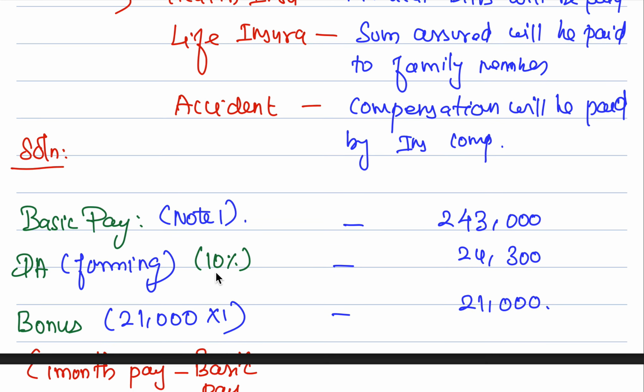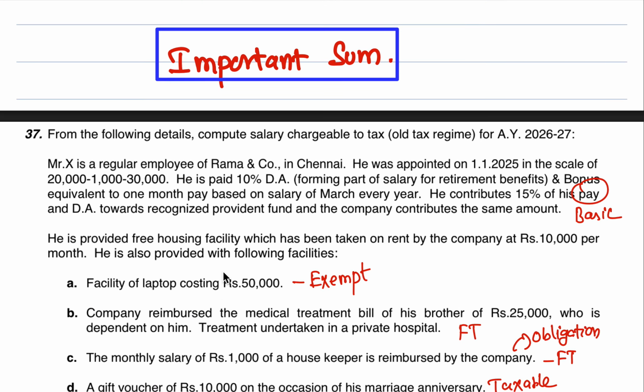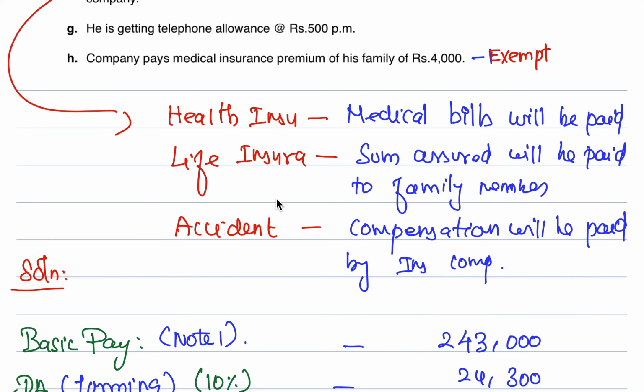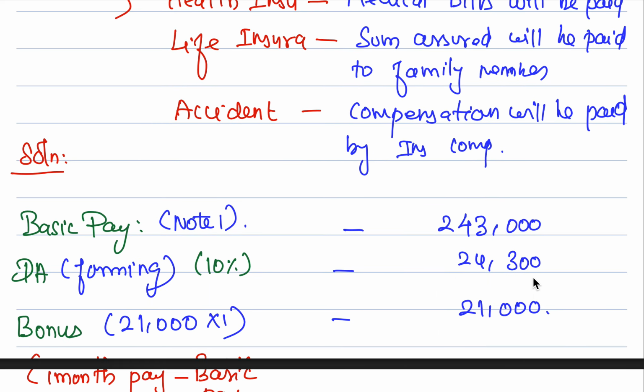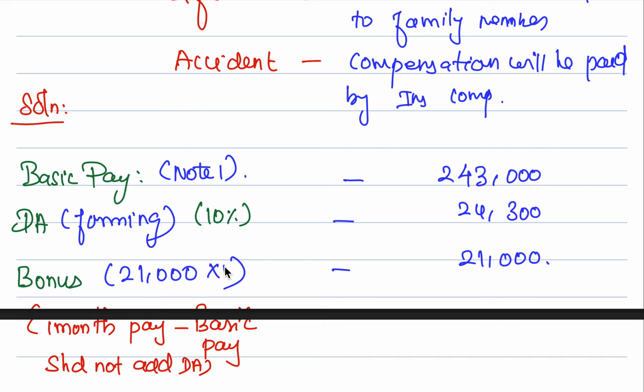Now comes DA forming 10%, where it is given in the question. He is paid 10% DA, forming part of salary for retirement benefits. What is 10% DA? 10% of 2,43,000 is 24,300. Good. Now comes the bonus.